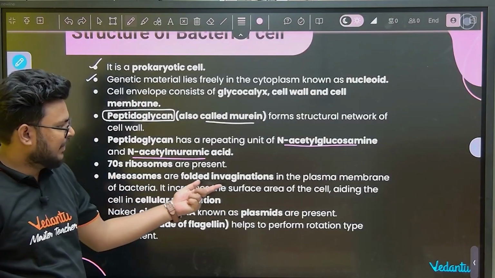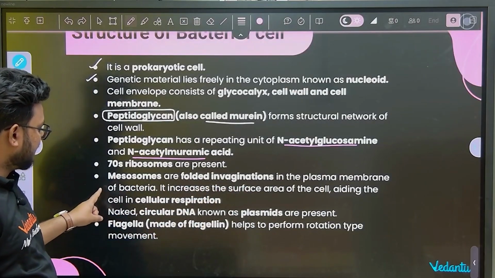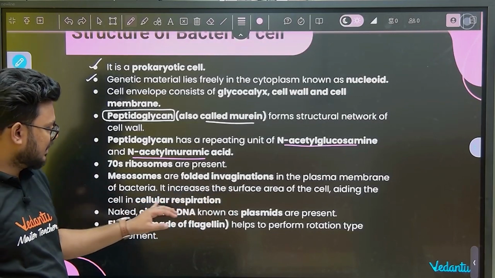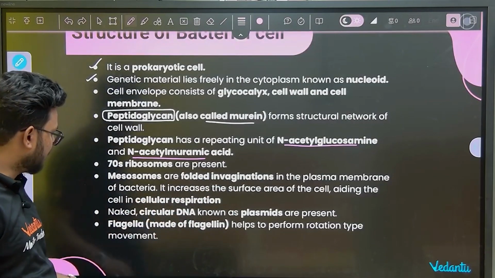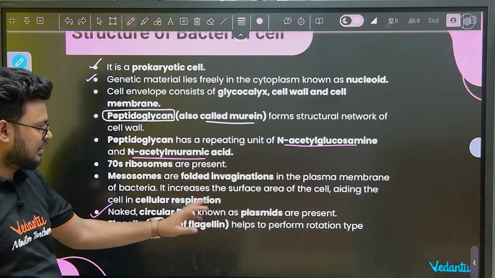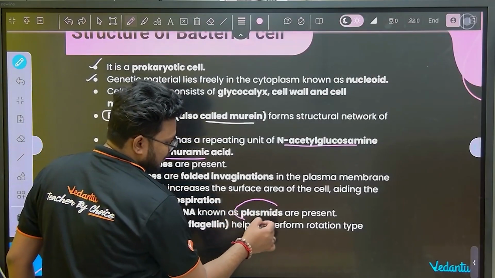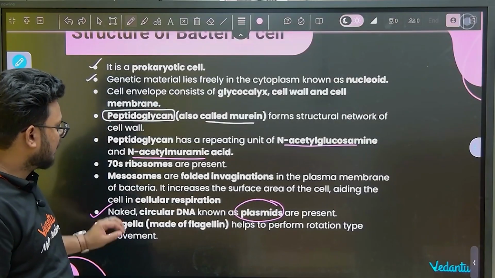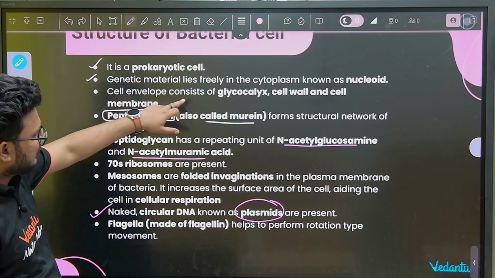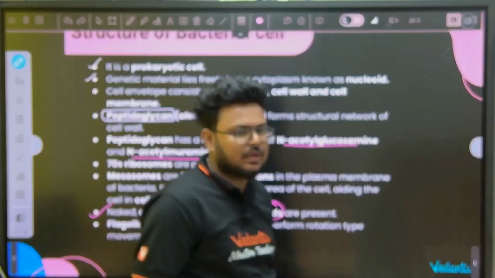They have mesosomes, which help in increasing surface area, cellular respiration, DNA replication and DNA distribution. Naked circular DNA is present, plasmids are also present, and they have flagella which participate in movement.